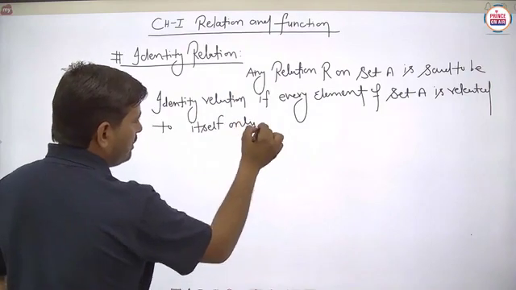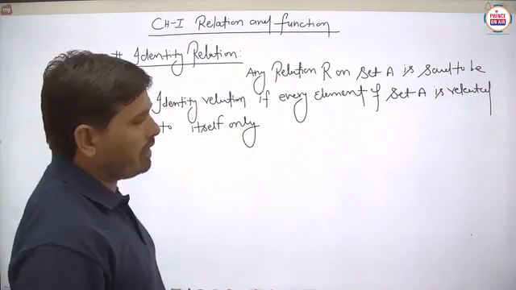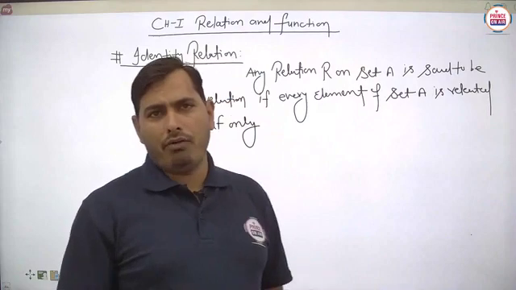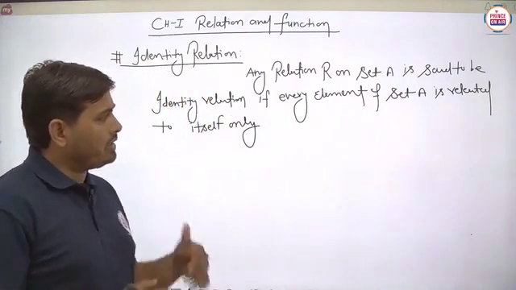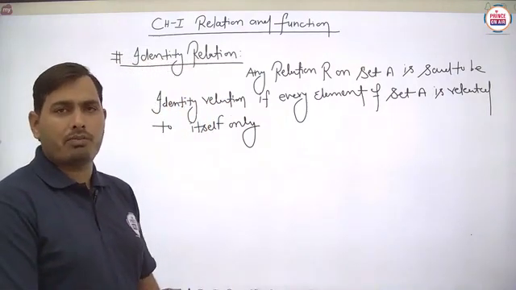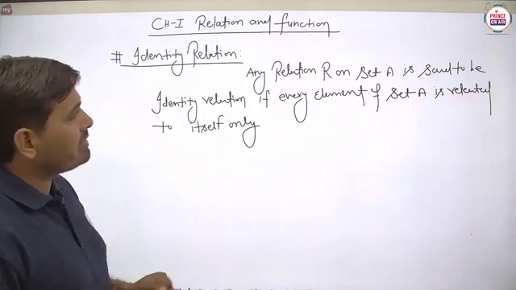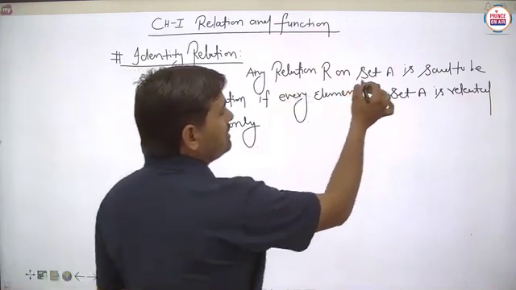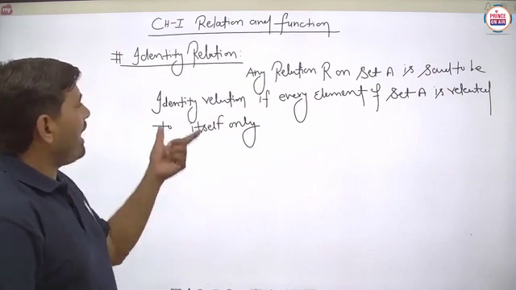Is it clear? So a very good definition is to be written here. We have to show the meaning of each and every word and each and every concept that should be mentioned in this particular definition. So basically what we are saying: any relation R on the set A is said to be an identity relation